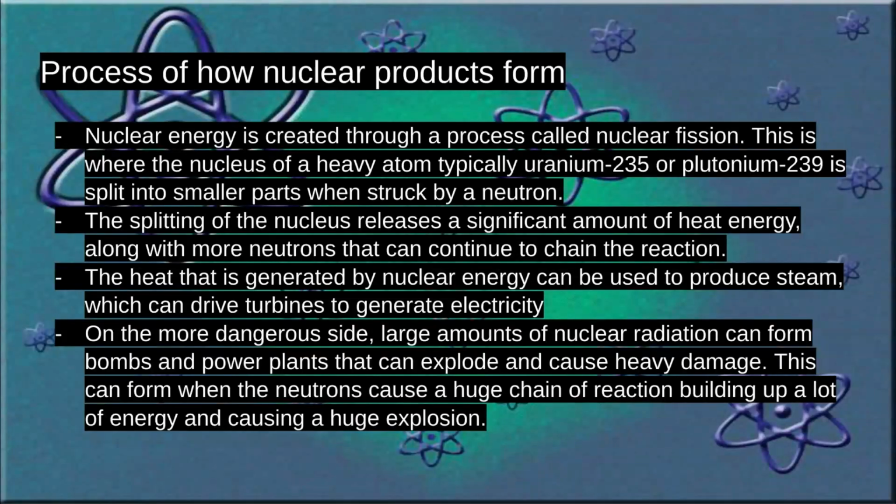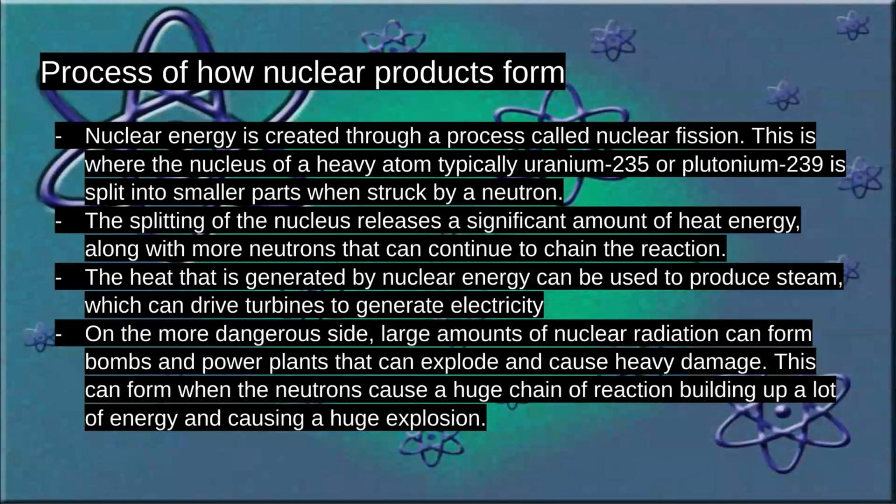Process of how nuclear products form. Nuclear energy is created through a process called nuclear fission. This is where the nucleus of a heavy atom, typically uranium 235 or plutonium 239, is split into smaller parts when struck by a neutron. The splitting of the nucleus releases a significant amount of heat energy, along with more neutrons that can continue the chain reaction.